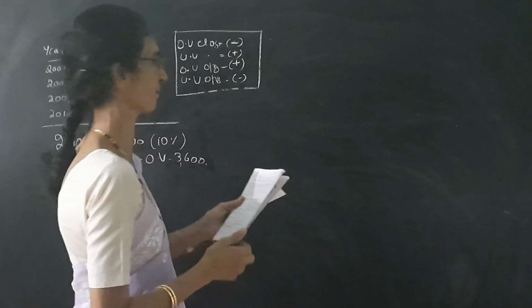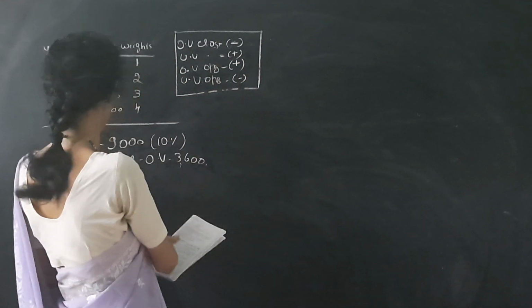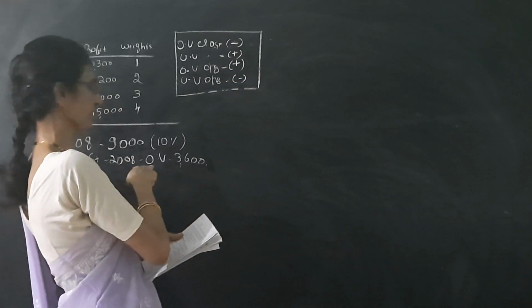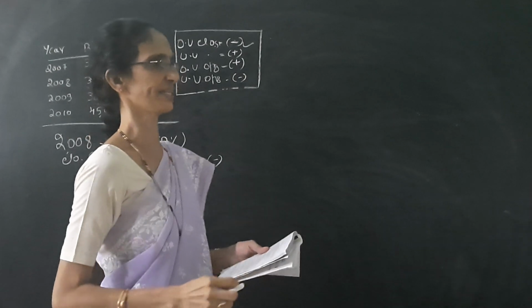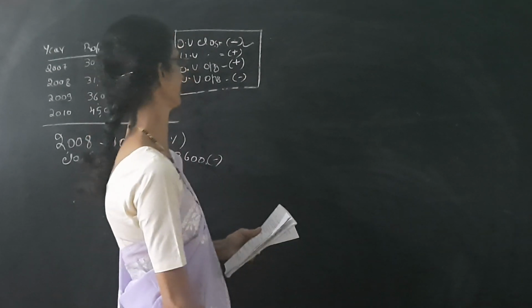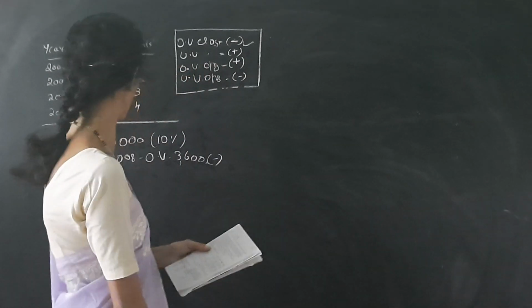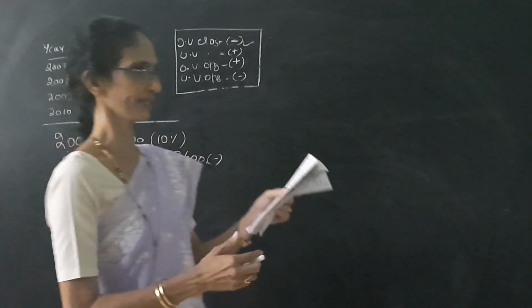So with this table we can find out that here it is given closing stock is overvalued. Overvalued means it should be deducted. So overvaluation of closing stock should be deducted.